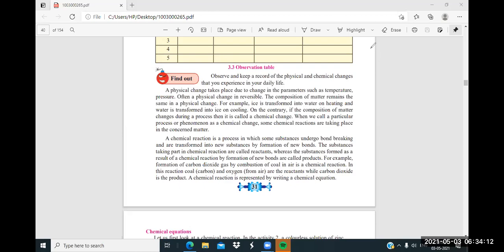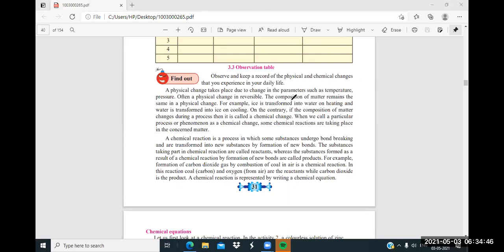Reversible means, suppose we take the water example. Water can convert into ice, ice can convert into steam. Again, steam can convert into water and water can convert into ice. This is a reversible change. What is this? Reversible change. It means this change we can reverse, and we'll get the same original product whatever we have used. And irreversible means once the change happens, it will not regain its original state or condition. It's called irreversible. Okay.